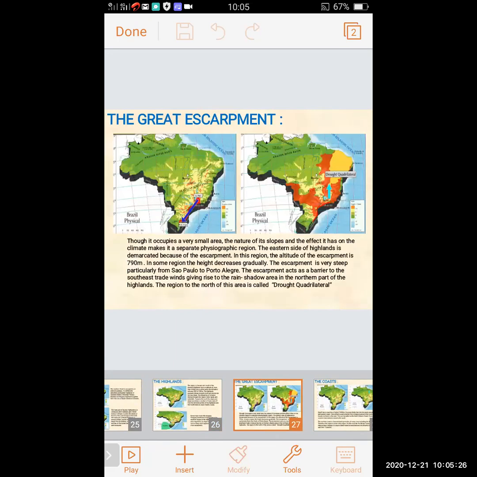Now we will learn about the Great Escarpment. It occupies a very small area in Brazil. As we can see, a large area of Brazil is highlands. As compared to that, the Great Escarpment occupies a very small area. The nature of its slope and the effect it has on the climate make it a separate physiographic region.